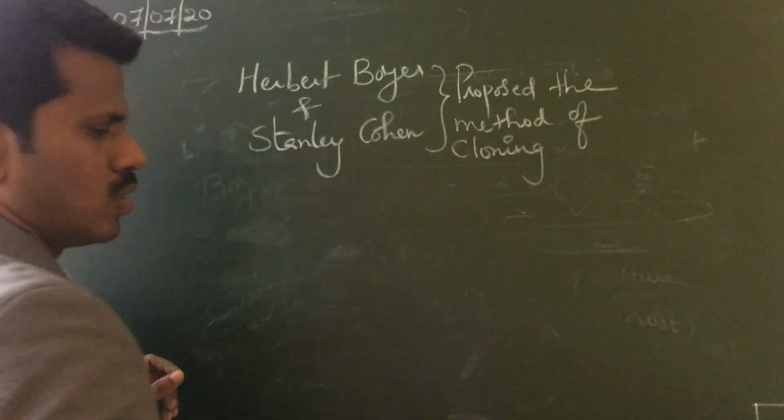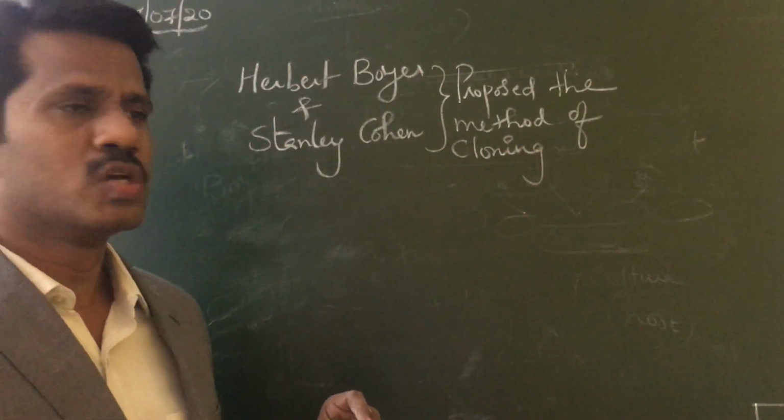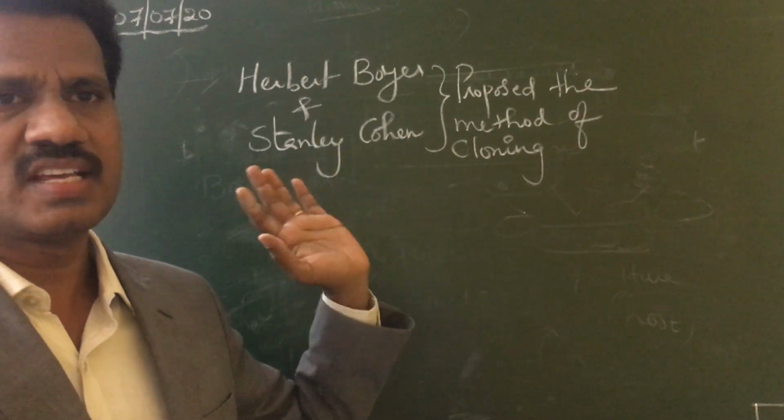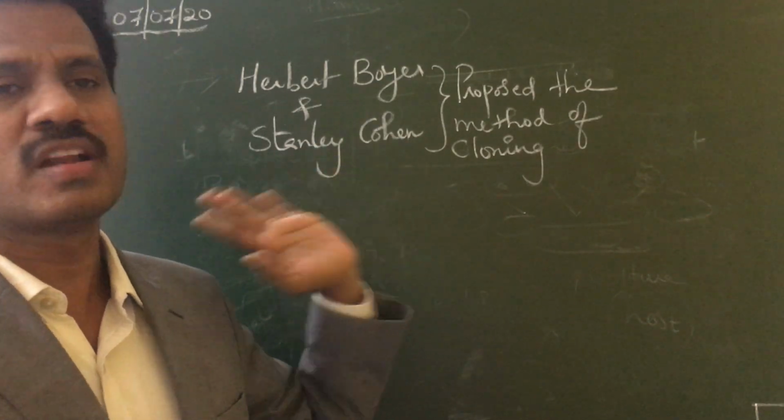Till now what I told is nothing but cloning. So both together proposed the method of cloning, that is genetically engineered rDNA in foreign cells.